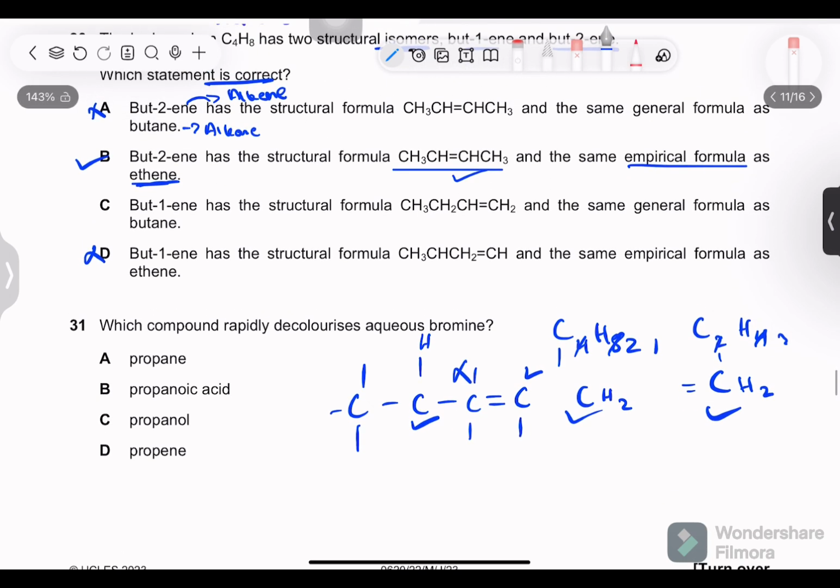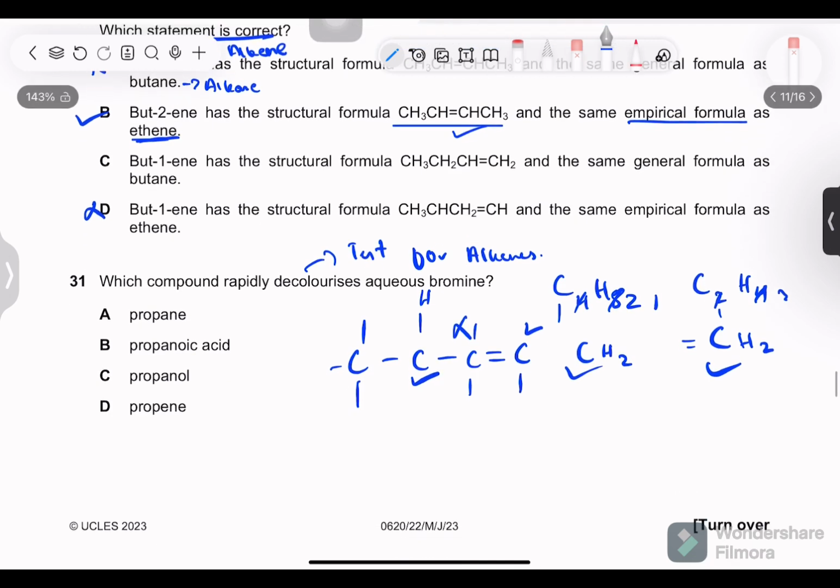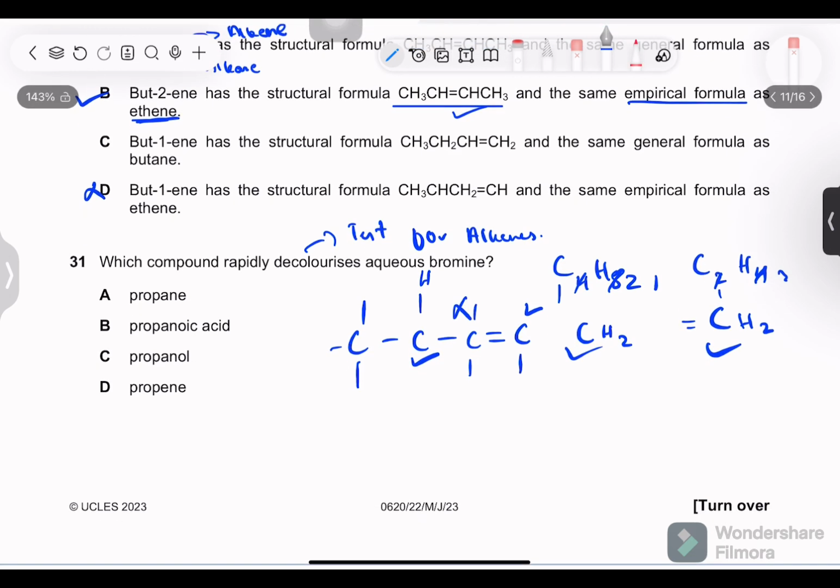You might go wrong with this one, but read the question carefully and do all what it is telling you to do. Which compound rapidly decolorizes aqueous bromine? This is the test for alkenes, or you might even say unsaturated hydrocarbons, because they contain a carbon-carbon double bond. So propene, as all others are alkane, acid, alcohol, and this is alkene, our correct answer.